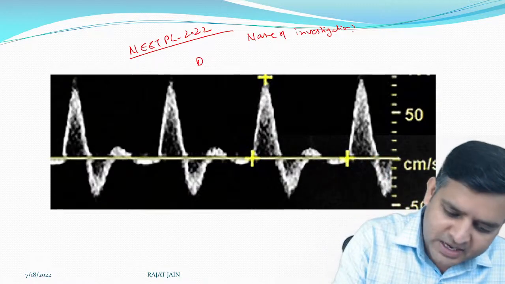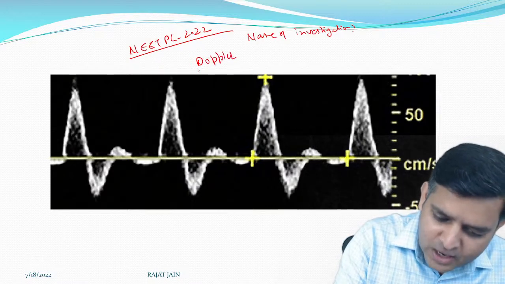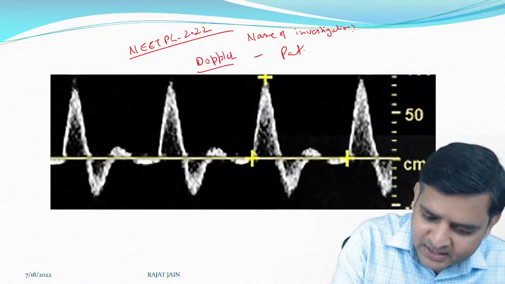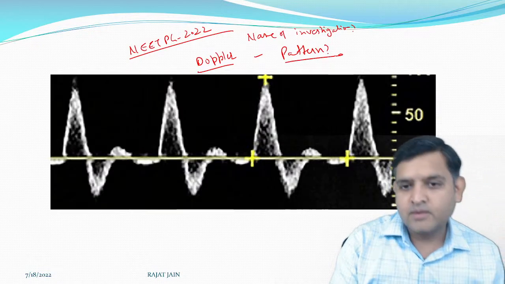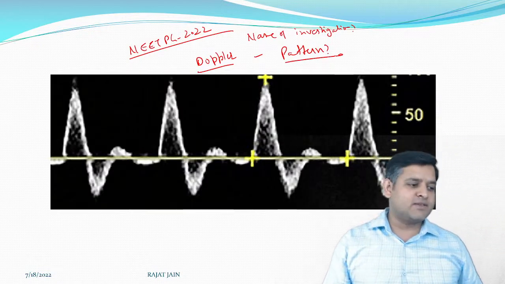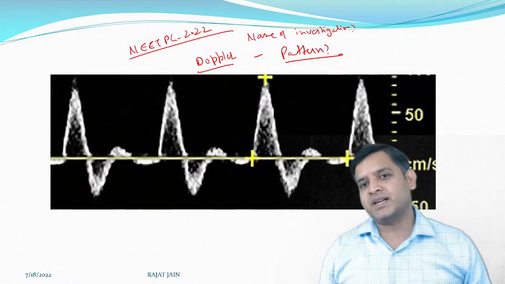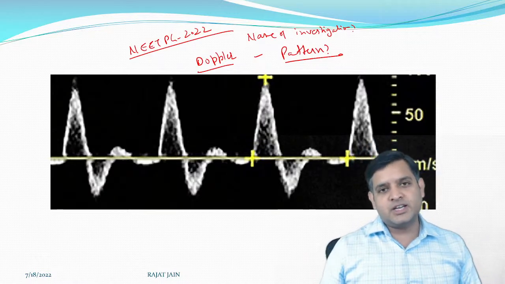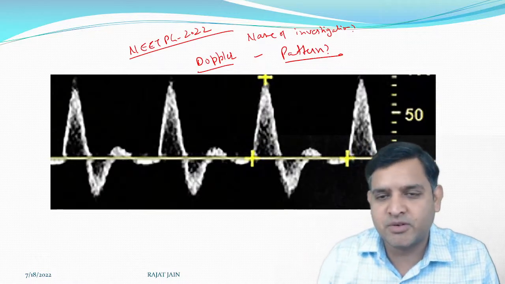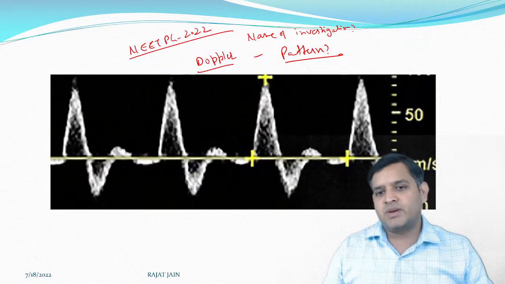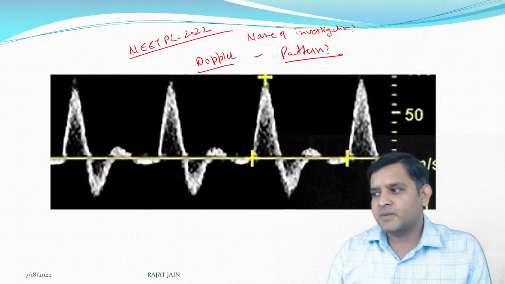Yeah, that's a Doppler scan. Very good. So that's a Doppler. Now, who will tell me what is this pattern known as? What is this pattern known as, and what are the vessels in the body which show this pattern? In this year's NEET PG, the only question that was asked is what is the name of the investigation. But now you have to tell me what is the name of this pattern.